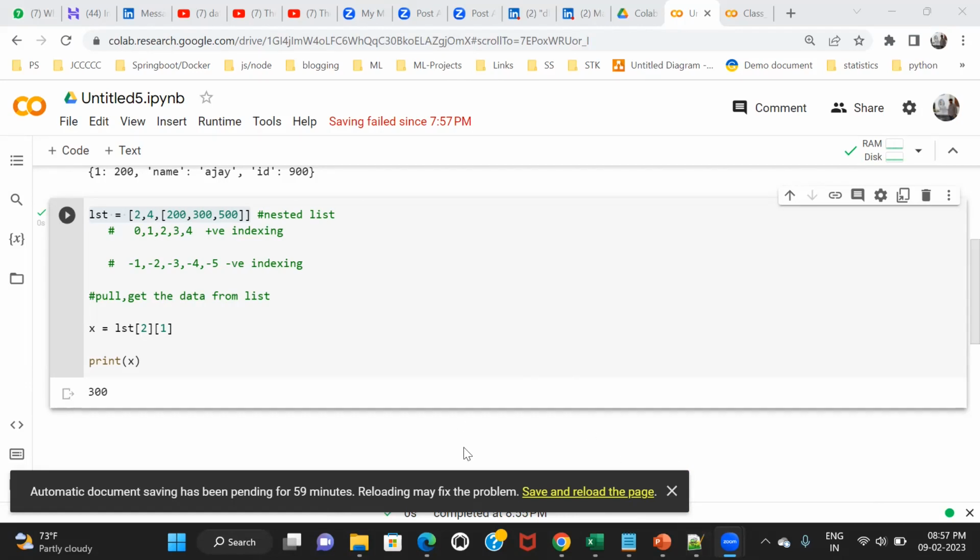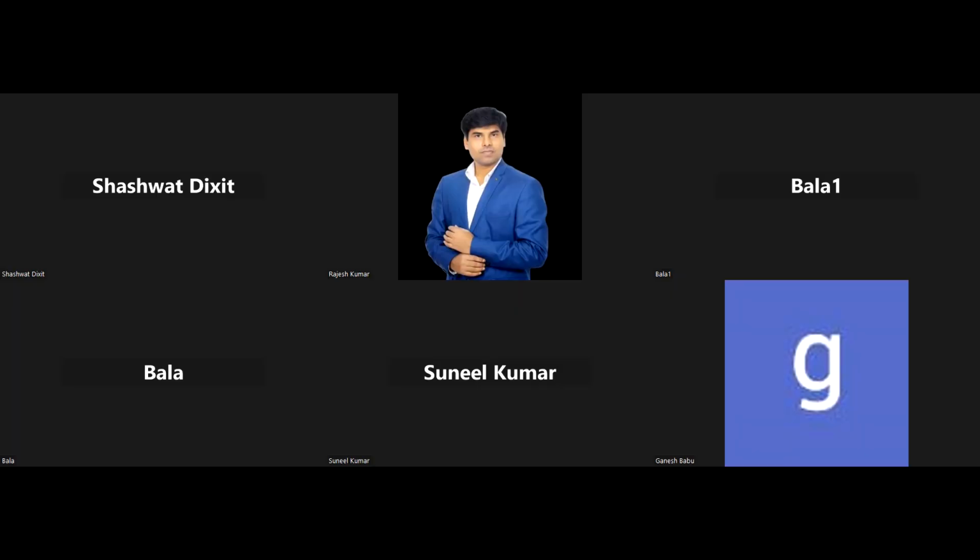I want to see the output. One second, let me share, allow to share. Yeah. Can you please share your screen, Sunil? I want to see the complete code. Okay, let me stop my sharing. Okay, you can share the screen.